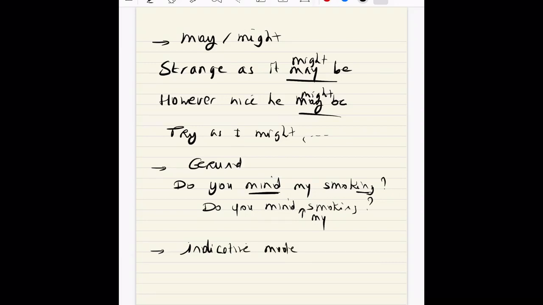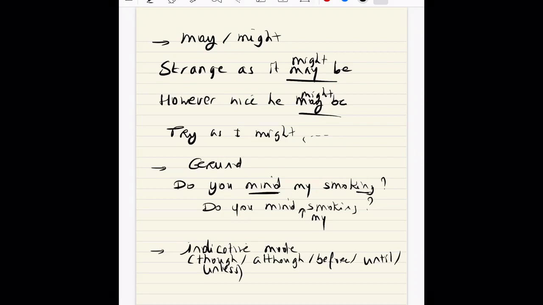And then the last one is the indicative form, and it's used with certain words such as though or before or until or unless. These are the four words after which, in French, you would use a subjunctive, but English will simply use the indicative form, which means that you would not do anything to the verb. You would conjugate that verb the normal way.